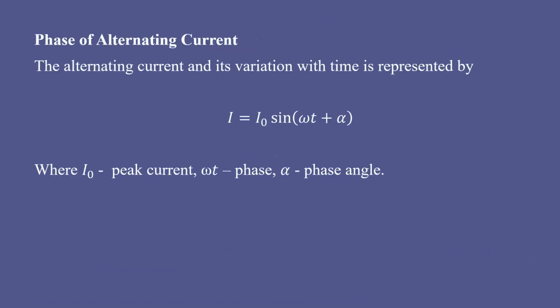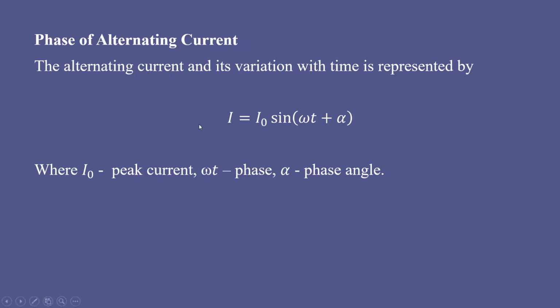The next point we'll consider: what do you mean by the phase of alternating current? The AC has its own phase. Phase represents the value of AC at t equal to 0, and it gives you the shape of the sinusoidal AC represented graphically.